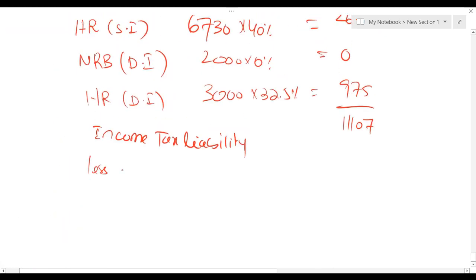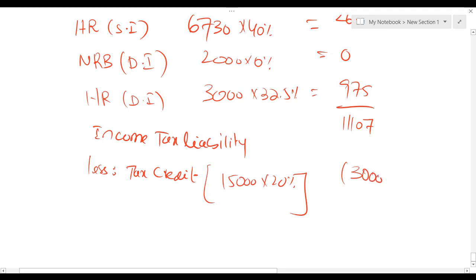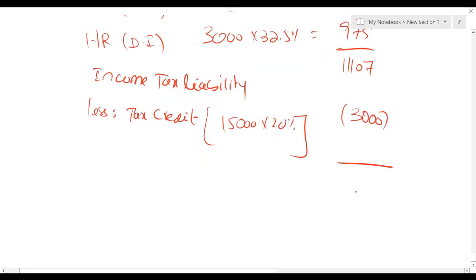So let's deduct tax credit. 15,000 into 20% is 3,000. So tax credit means simply the tax which you have already paid in advance. Just deduct that. So we are getting 8,107.